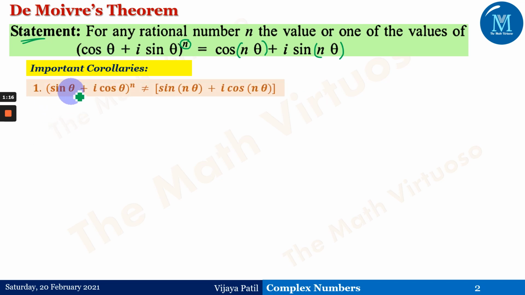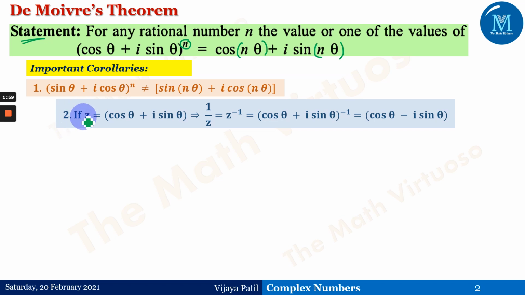First is (sin theta plus i times cos theta) to the power n is not equal to sin n theta plus i times cos n theta. It means that if I have the real part of the complex number as sin theta and the imaginary part as cos theta, then the power n will not be equal to this type of identity. That means this complex number, with sin theta as a real part and cos theta as an imaginary part, would not follow De Moivre's theorem. If we want to have this type of expression with sin theta plus i times cos theta to the power n, we have to convert sin theta into cos theta and cos theta into sin theta by changing these trigonometric functions, right?